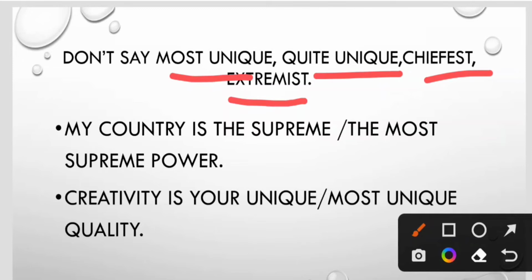My country is the supreme, the most supreme power. Which one is correct? Supreme, the supreme power. Creativity is your unique or the most unique quality. Unique quality, not most unique quality. Okay? We can't use them in superlative degrees.